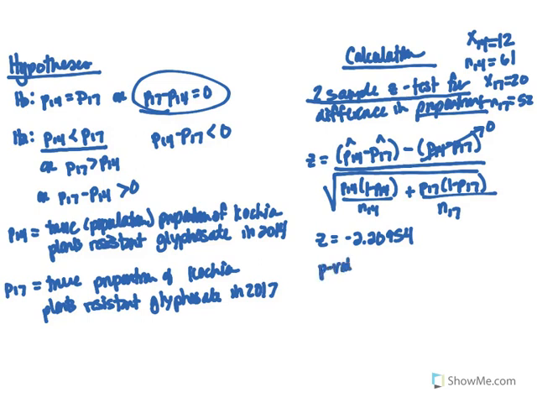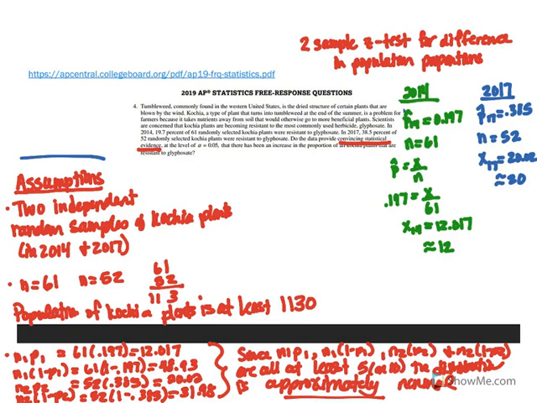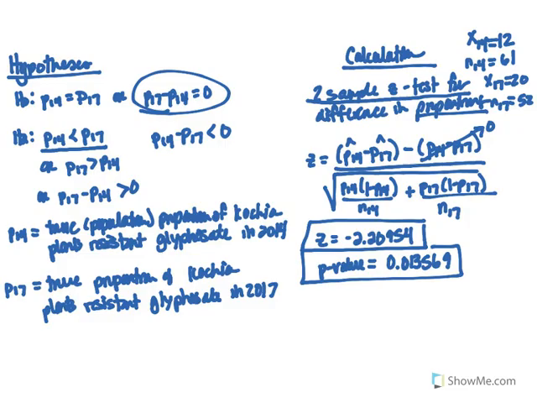Our p-value from our calculator is 0.013569. So the second piece of scoring here is verifying that you have the correct test statistic and the correct p-value, along with all of the correct assumptions, to get that second part as an E.